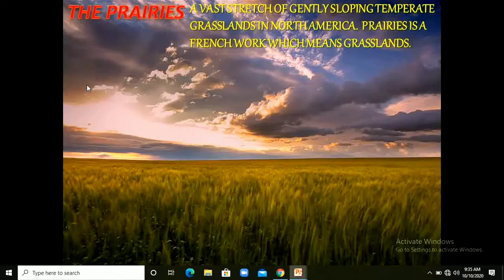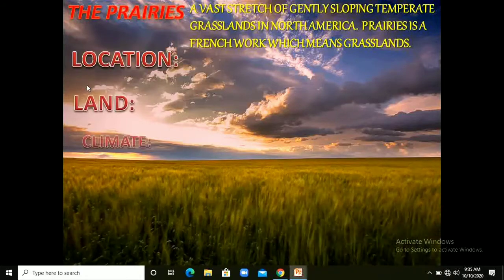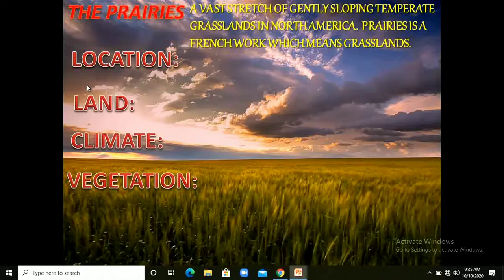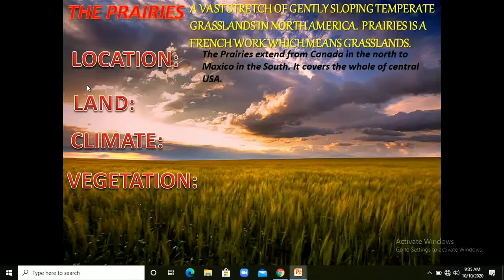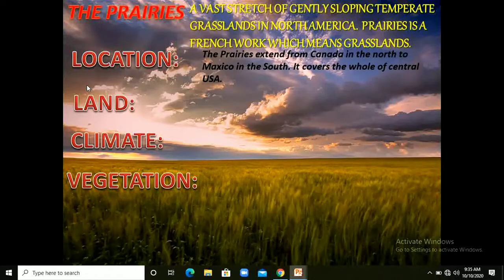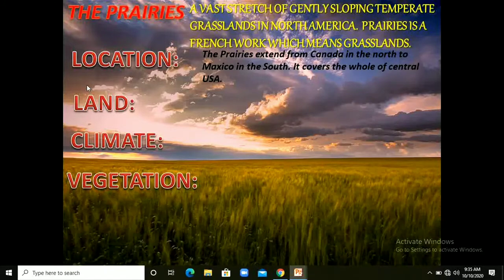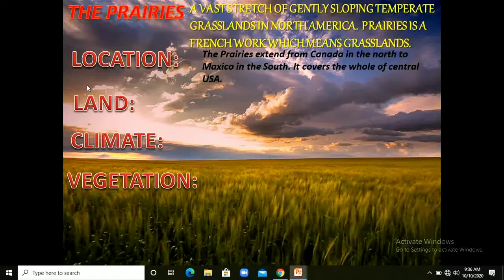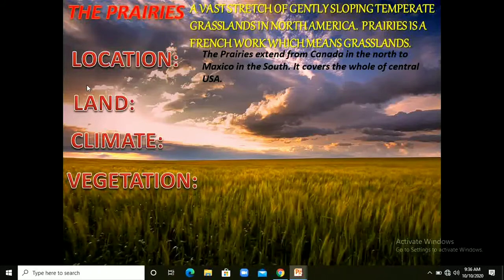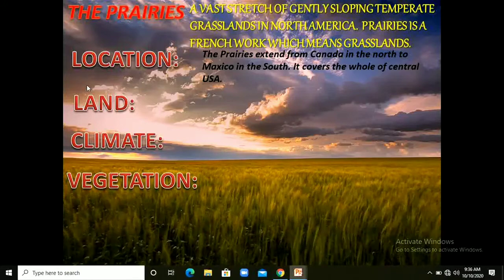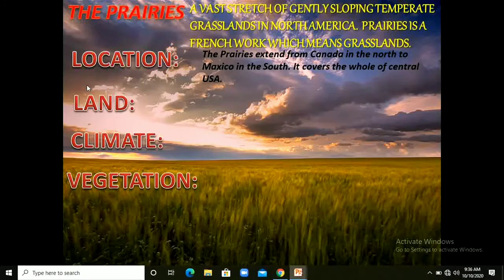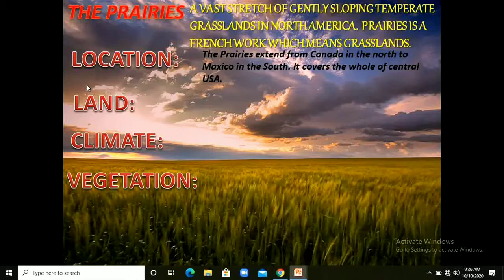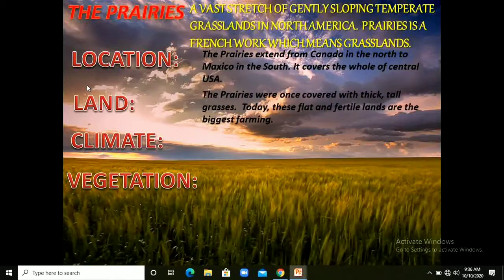Alright, in this slide we'll talk about the location, land, climate, and vegetation. So first of all, let's talk about location. These prairies extend from Canada in the north to Mexico in the south. Here we are talking about North America, right? So the prairie starts from Canada in the north and extends towards Mexico in the south, right? That means it covers almost the whole of the central USA, right?